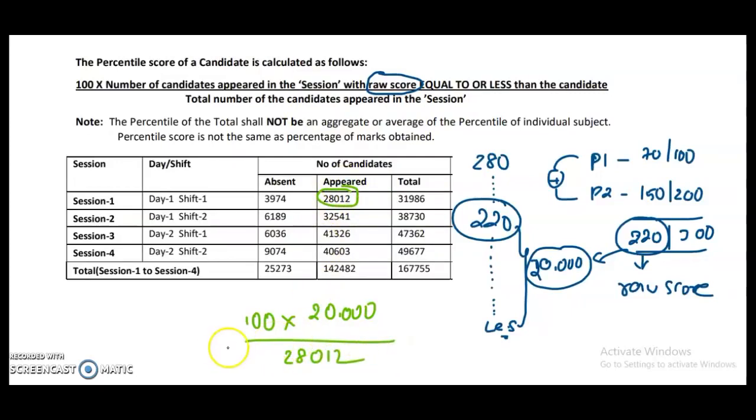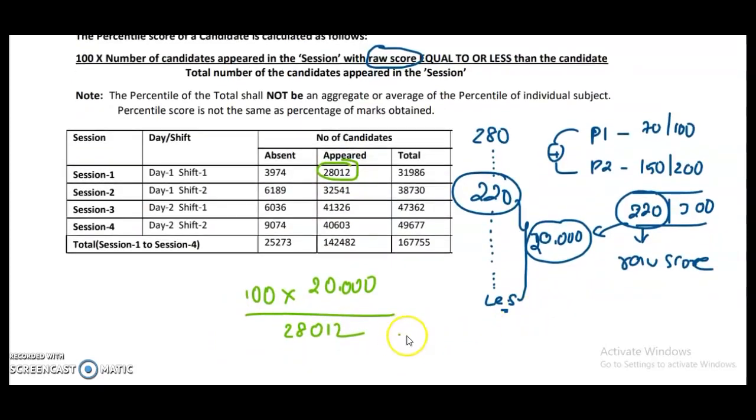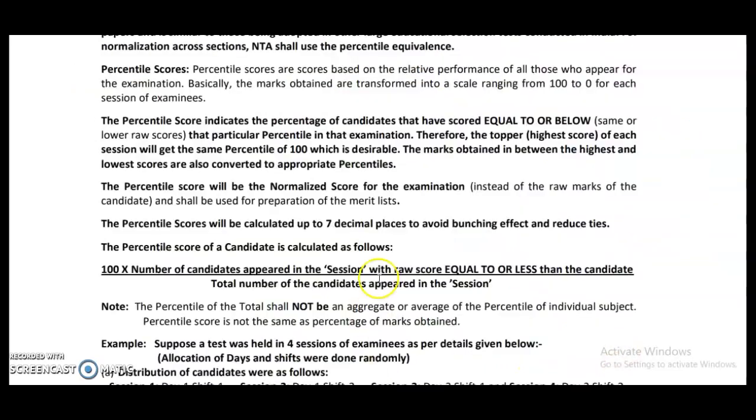So now the percentile can be calculated from this, and it becomes equal to 71.39797222976.